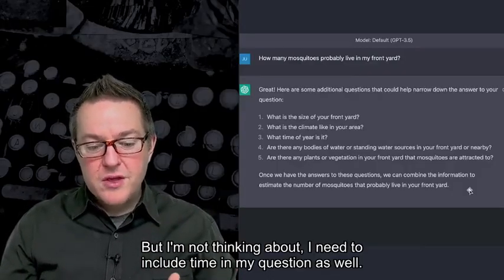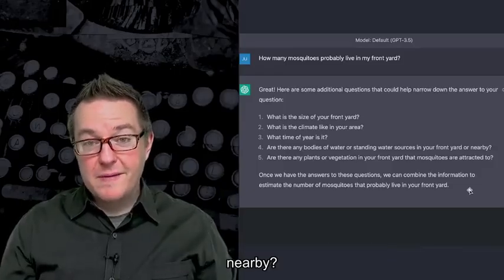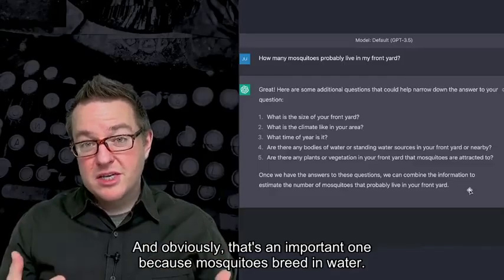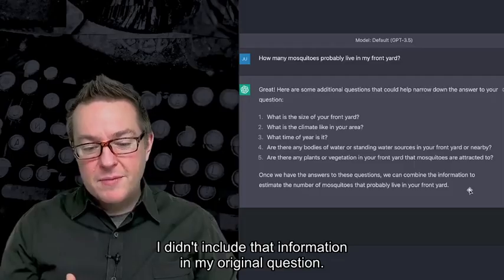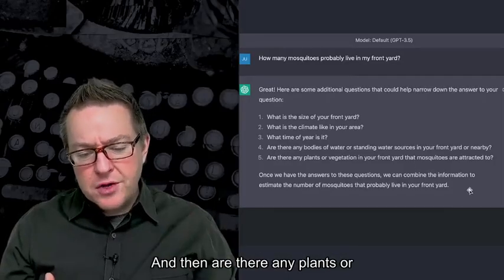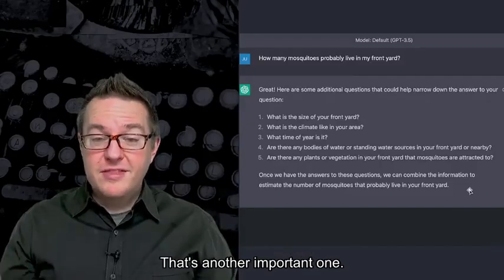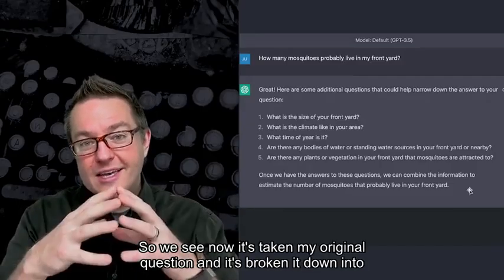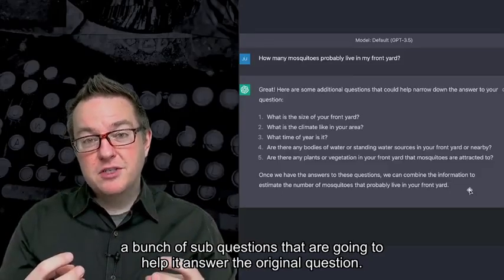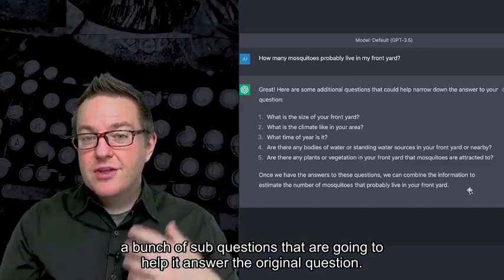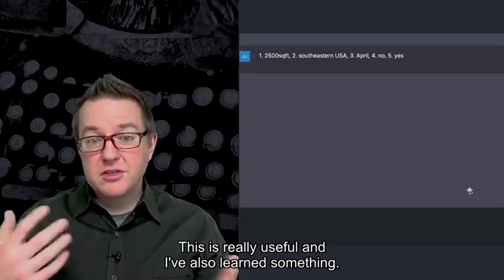Are there any bodies of water or standing water sources in your front yard or nearby? And obviously that's an important one because mosquitoes breed in water. I actually knew that, but I didn't include that information in my original question. And then, are there any plants or vegetation in your front yard that mosquitoes are attracted to? That's another important one. So we see now it's taken my original question and broken it down into a bunch of sub-questions that are going to help it answer the original question. This is really useful, and I've also learned something.